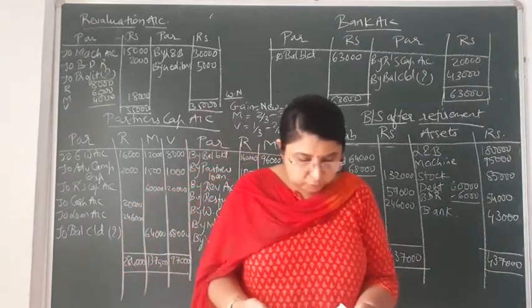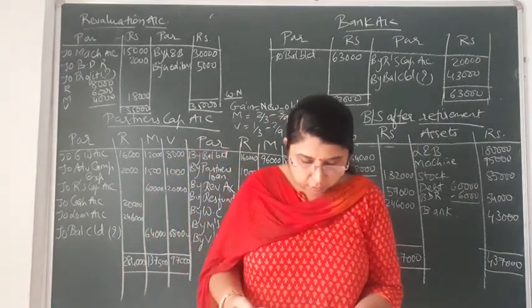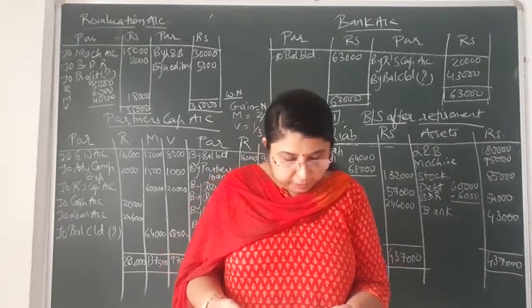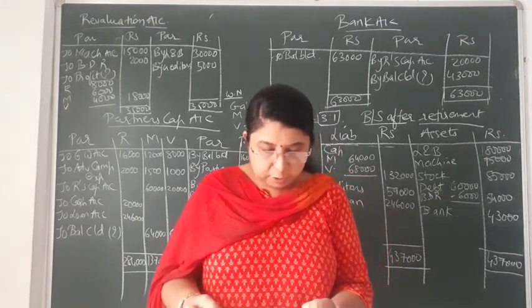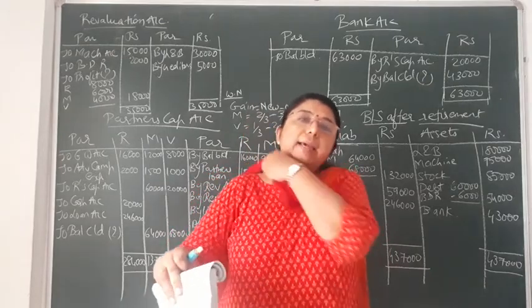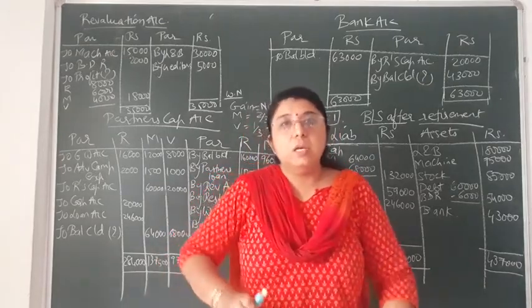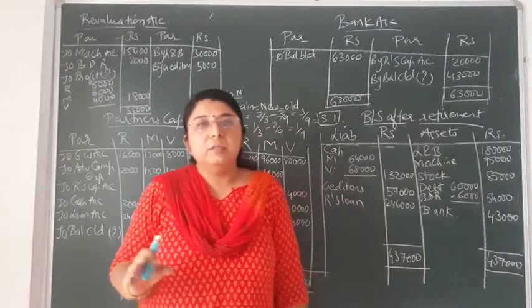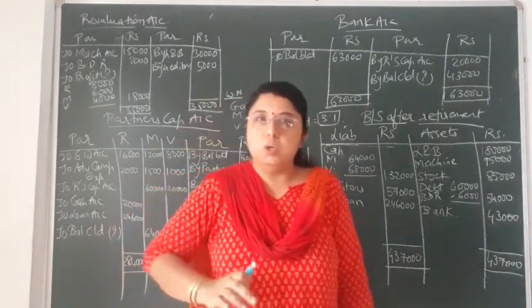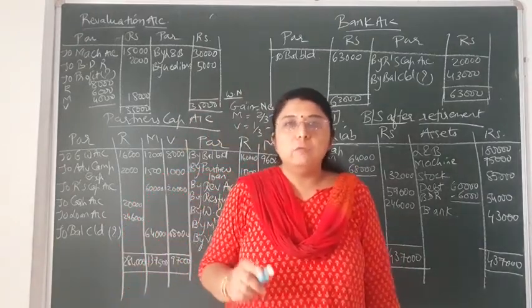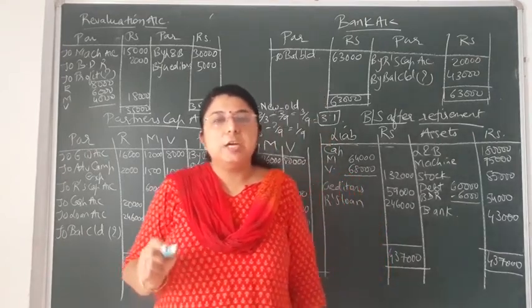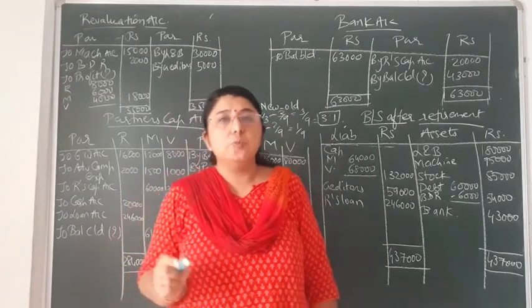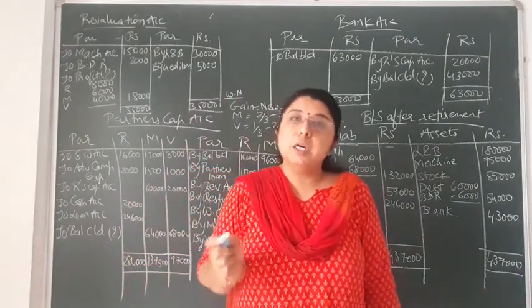Now moving on to the adjustments. The first, second, third and fourth adjustments we have completed. The fifth adjustment given to you is the valuation of goodwill, which is rupees 1,80,000. This goodwill is the new goodwill after the retirement of partner Rohit. This is the total goodwill. Out of that we have to find the share of the retiring partner, and that share is to be distributed amongst the continuing partners.